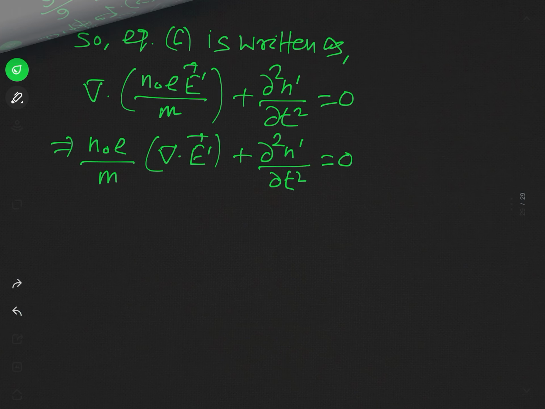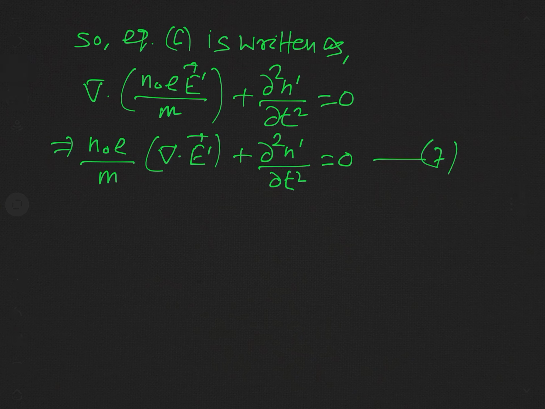And we write this equation as equation 7. Now, this term del dot E dashed, actually we can write its value on the basis of Maxwell's equation.